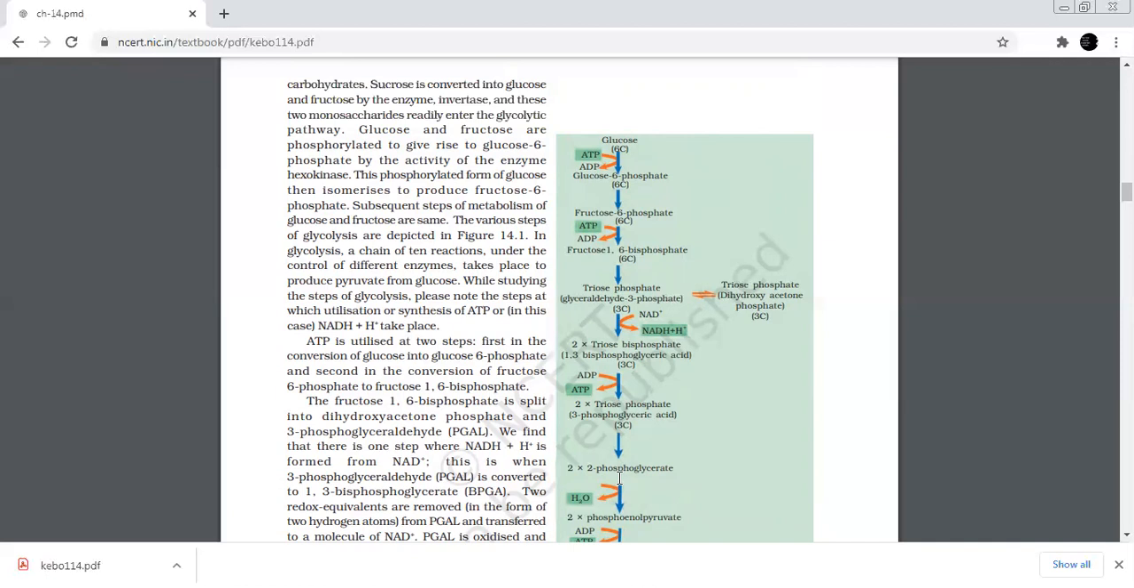It involves the following steps. First is phosphorylation of glucose, which occurs under the action of enzyme hexokinase and magnesium, giving rise to glucose 6 phosphate by the utilization of ATP.